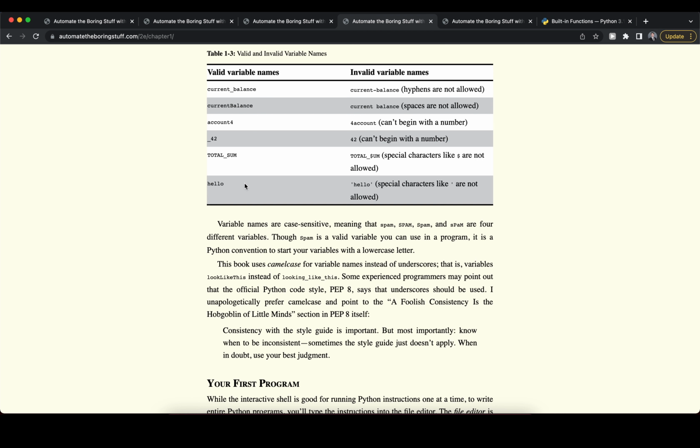And finally, we actually need to use a variable name and not a string. So if we use quotation signs here, it's unclear to Python what we actually want to accomplish. The Python interpreter basically thinks that this is a string we are looking at, so we need to use that without quotation marks. And a quick note, variable names are case sensitive. That means it really matters if we use, for example, all lowercase letters or all uppercase letters. Those would be different variable names.